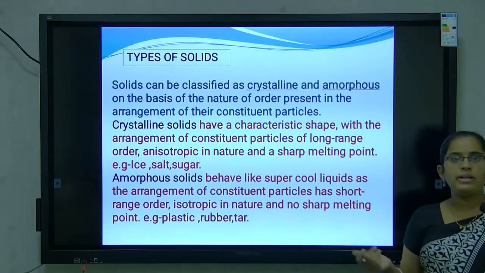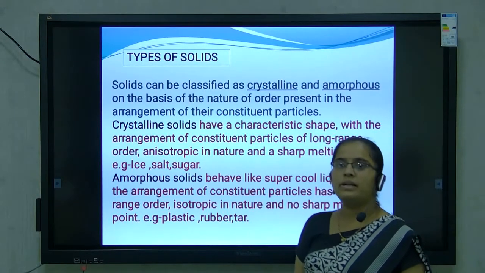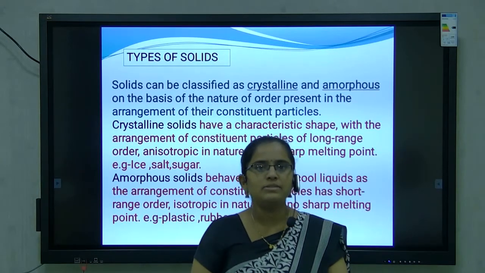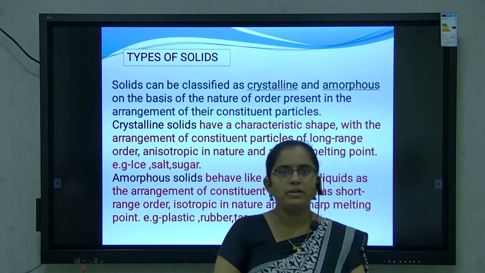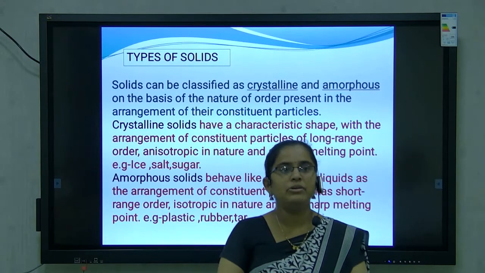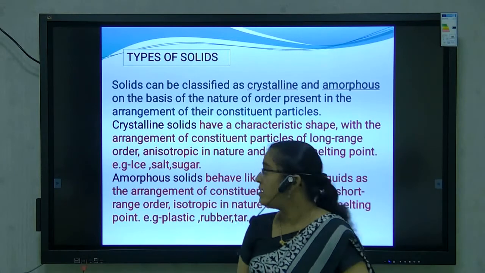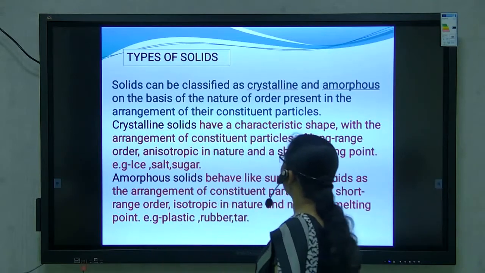The next point is types of solid. Which are the different types of solid? Solids can be classified as crystalline solid and amorphous solid on the basis of the nature of order present in the arrangement of their constituent particles, that is atoms, ions or molecules. First is a crystalline solid. What is meant by crystalline solid?